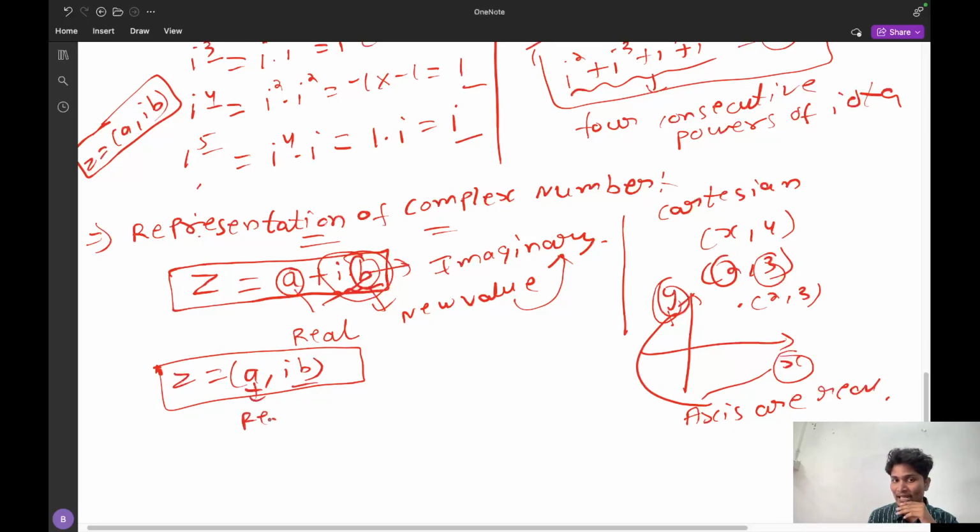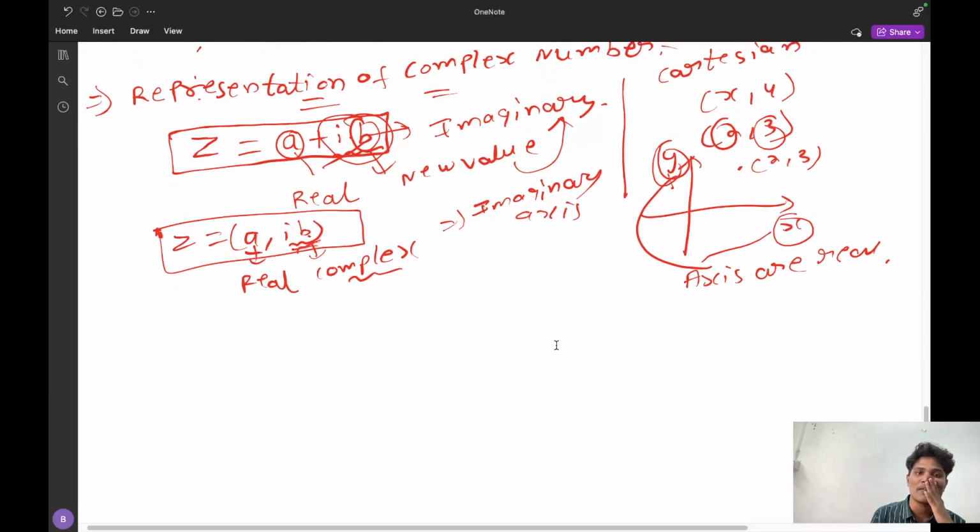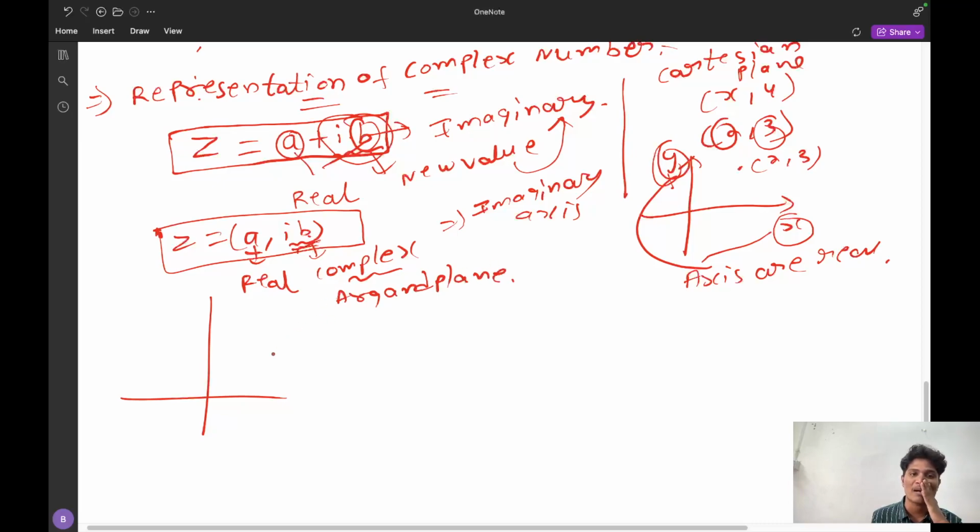Here a is real and b is real, but the combination is complex. So in order to represent this complex, you have to use one axis, that is the imaginary axis. So in representation of a complex number, we are going to use another plane. Here we are using the Cartesian plane, but here we have to use the argand plane. This complex number representation plane is called the argand plane, and a comma ib are represented here.